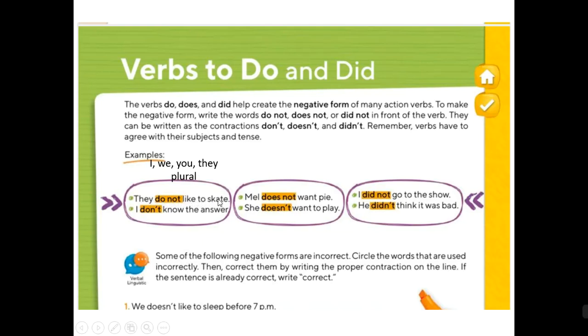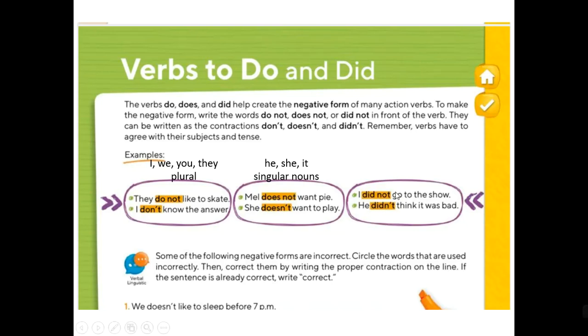They do not like to skate. I don't know the answer. I, you, and they. For singular doesn't, we use the pronouns he, she, it, or singular nouns. Mel doesn't want pie. She doesn't want to play. Why Mel? For Mel we use does not because Mel is singular. I think that it's the contraction of the name Melissa, so Mel is only one person, that's why we use does.